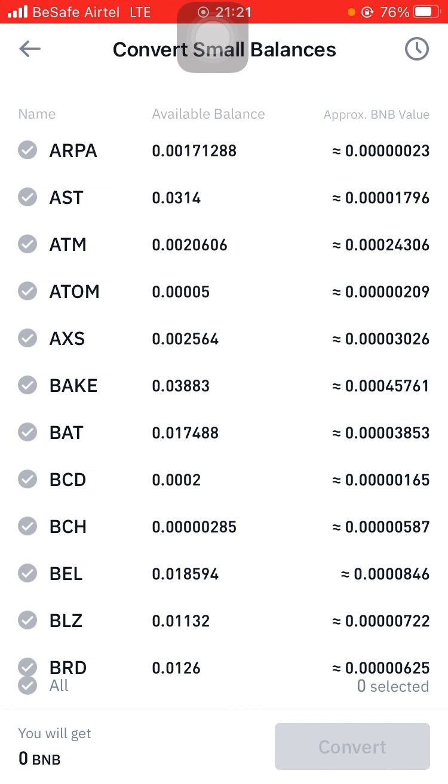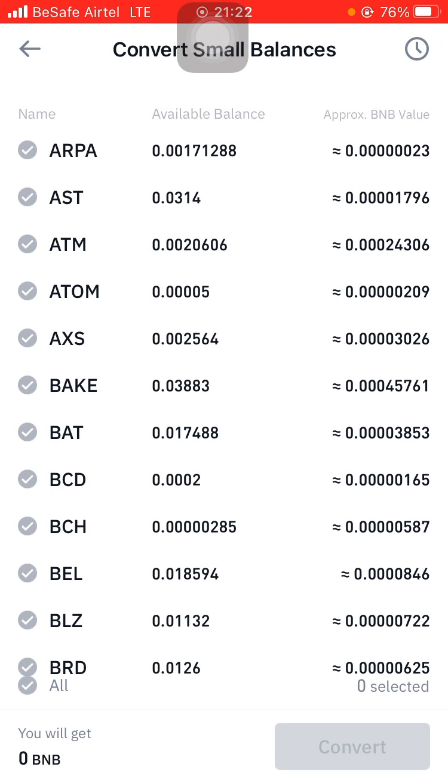After converting to BNB, you can either choose to leave it as BNB or convert it back to BTC or USDT. If you choose to leave it as BNB, you can use it as your trading fee, where it will be taking part of your BNB whenever you take a trade. Or you can choose to convert it from BNB to BTC.